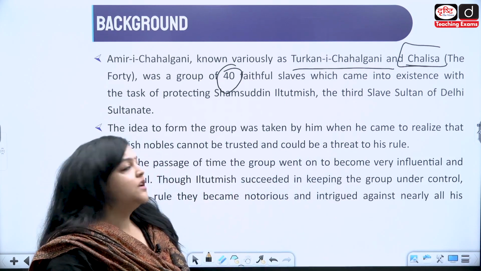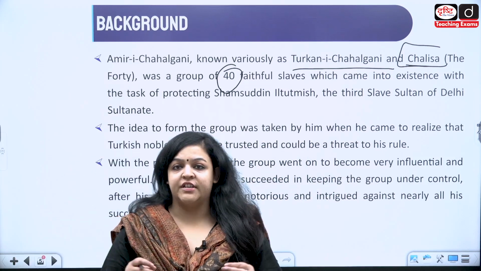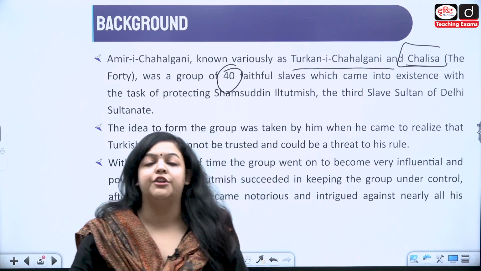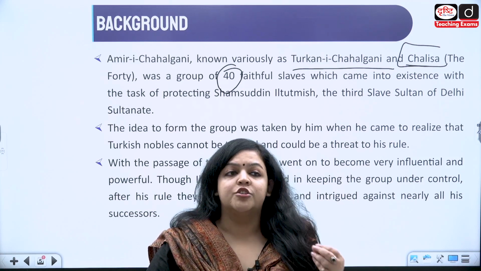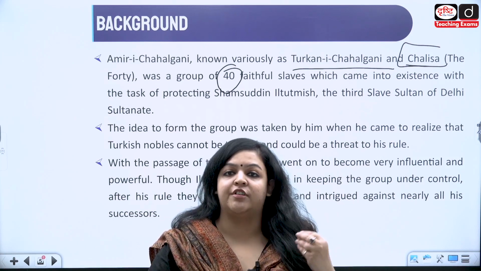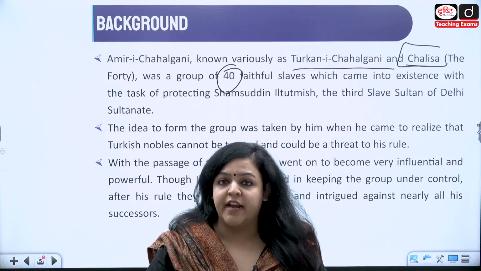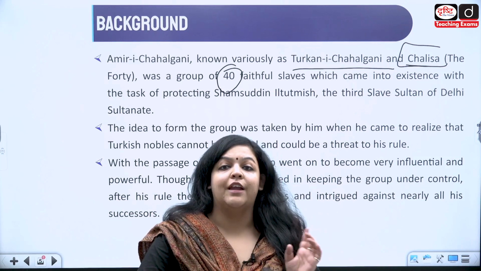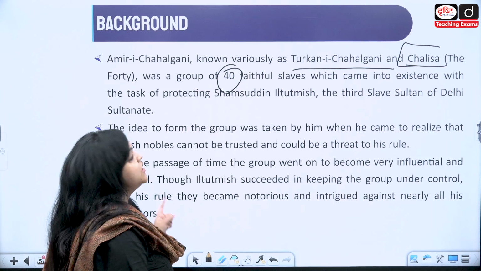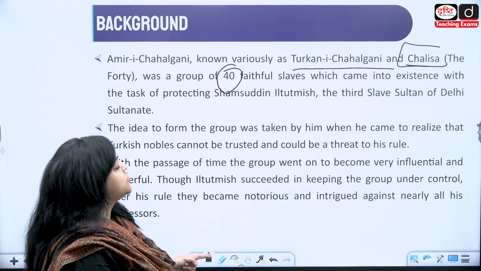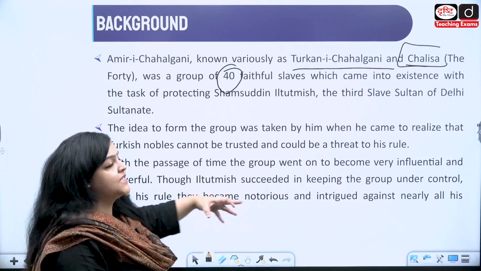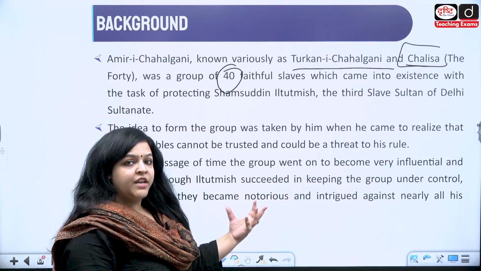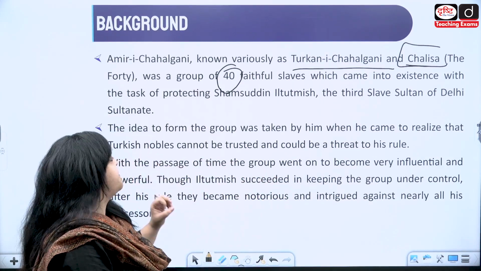Why Chalisa? Because they were a group of 40 slaves who had come together for what? They had come together to basically protect whom? To protect Iltutmish. Fine. And why have they come together? Because Iltutmish was the third slave sultan of Delhi, and that is why he has a number of slaves, 40 in number, who have come together to protect him.